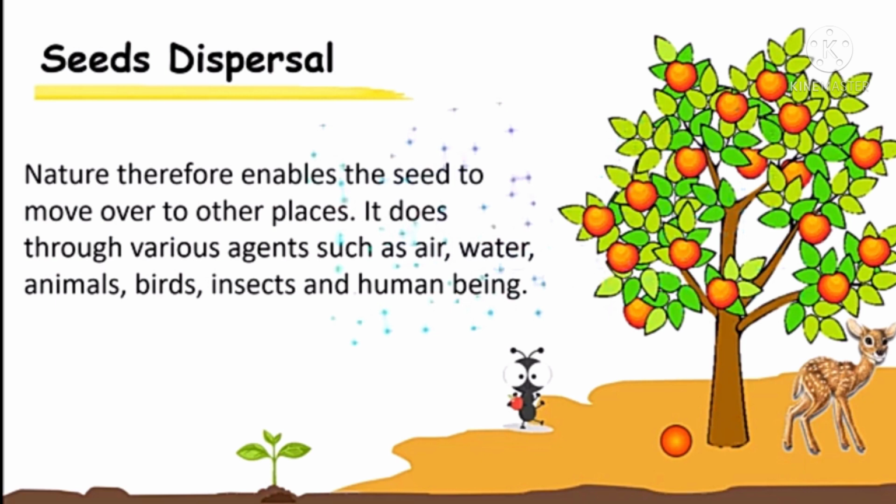Okay, to avoid this problem, nature only declared the scattering of seeds. What is the scattering of seeds? Scattering, going away. The seeds will be scattered, means going away to the far away places, means spreading of seeds. Scattering is nothing but spreading seeds. Spreading seeds to the far away places is known as dispersal of seeds.